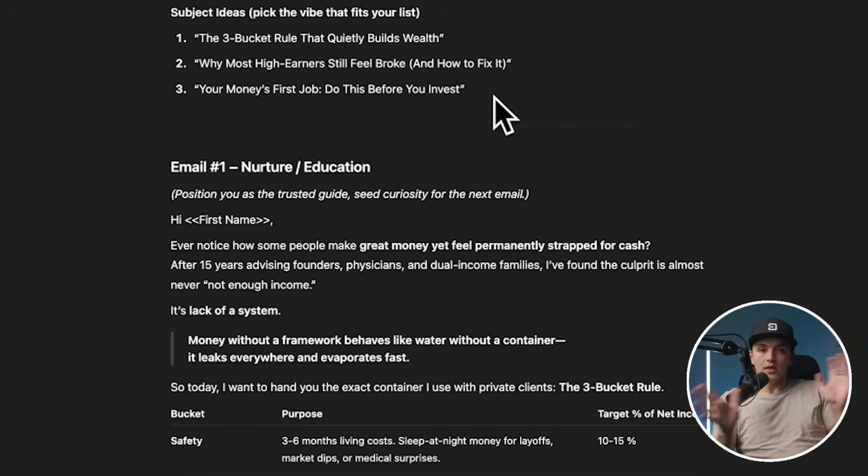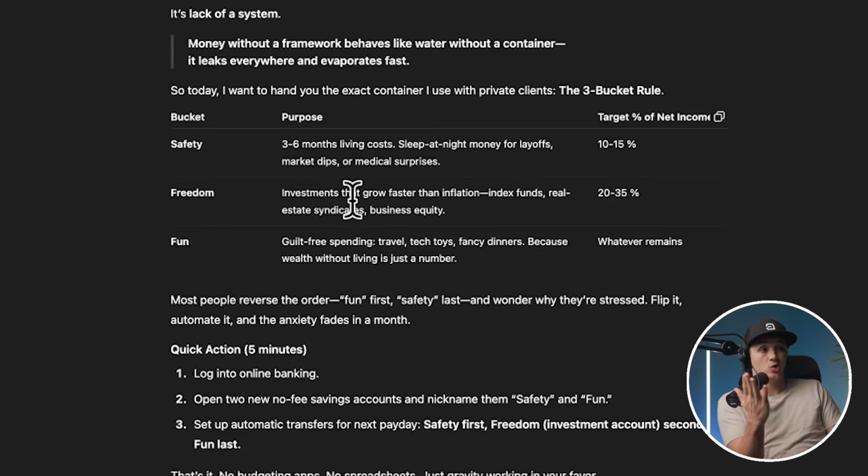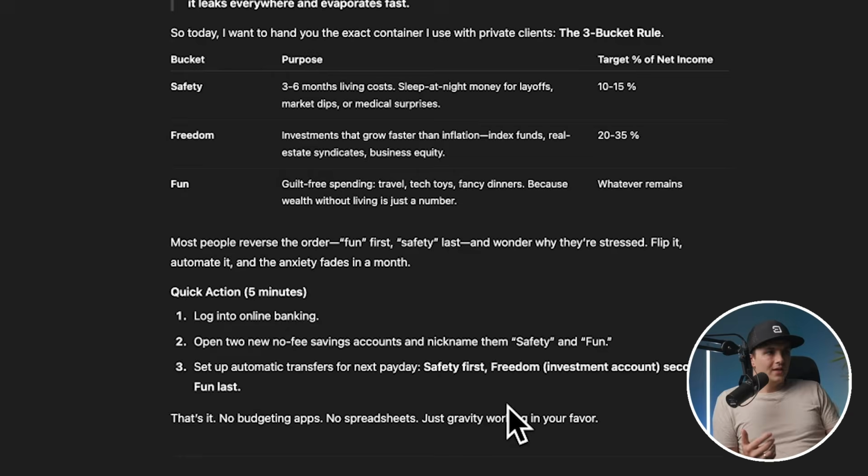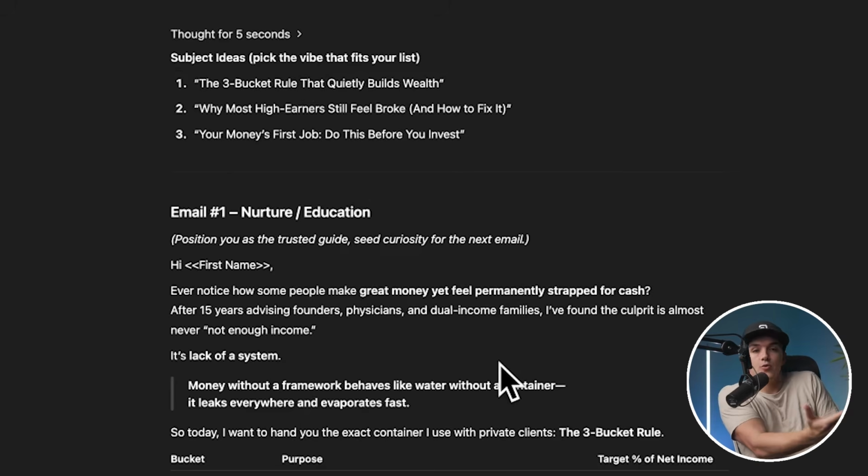Again, maybe some of you reading this might think, oh, it's not too bad. No, I've been writing emails for a long time. This is not a good email. I've not used this. It's just generic. It's fluffy. It's way too long. I would never send an email this bloated. It's kind of formatted weird. It's just missing so much direction. Again, AI is lost. It's just waiting for you to tell it what to do. And because it has no other direction other than write me an email, it's just going to pull something out of its butt and it's like 30% good.